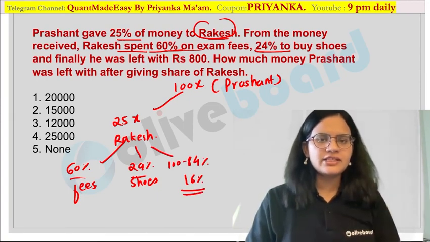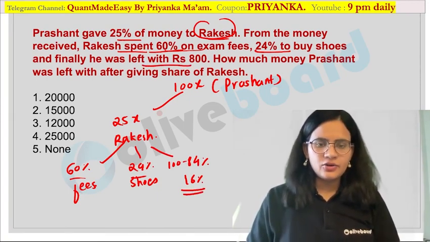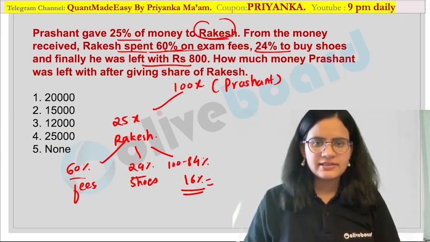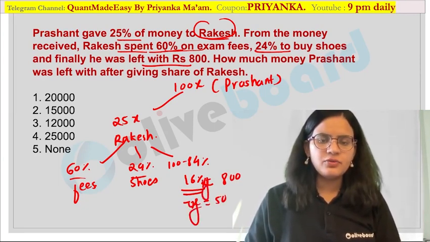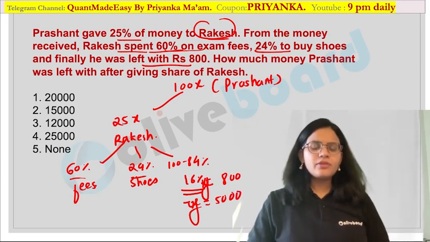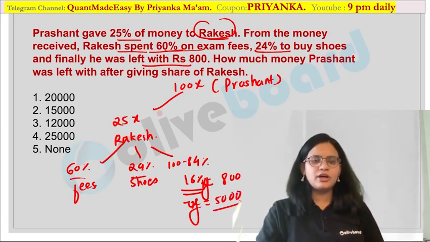Now what is given in your question? He is left with 800 rupees. That means this 16% is nothing but 800 over here. So what would be this? Suppose this is 16% of y. Okay, so what would be this y value over here? It would be equal to 500. Sorry, y value would be equal to 5000 over here.